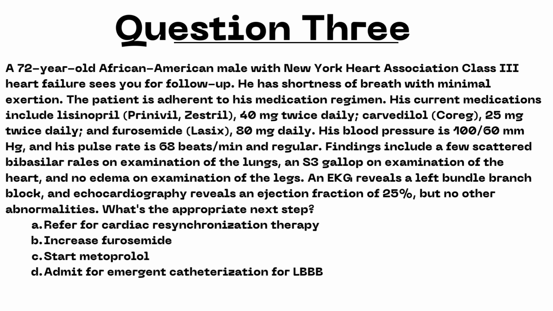His blood pressure is 100/60 with a pulse rate of 68 beats per minute, which is regular. Findings include a few scattered bibasilar rales on examination of the lungs, an S3 gallop on examination of the heart, and no edema on examination of the legs. An EKG reveals a left bundle branch block, and echocardiography reveals an ejection fraction of 25%, but no other abnormalities. What's the appropriate next step?